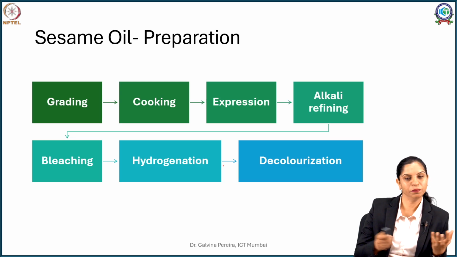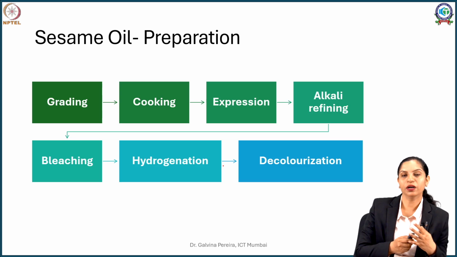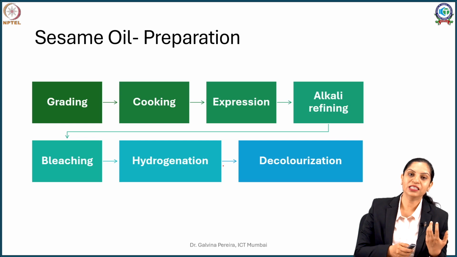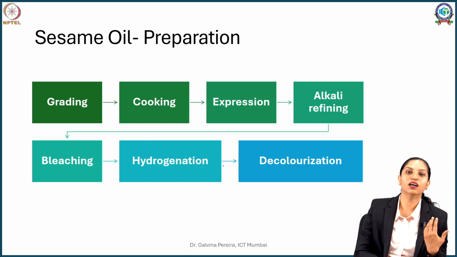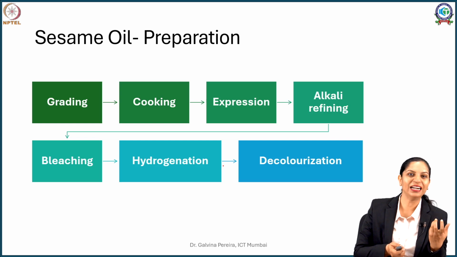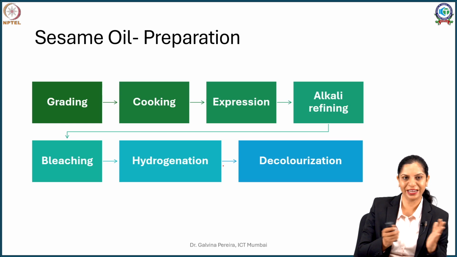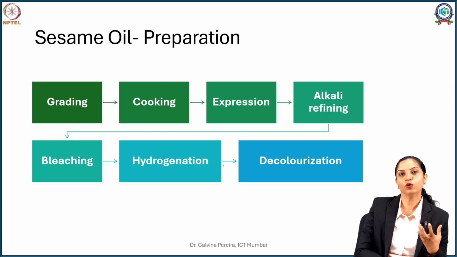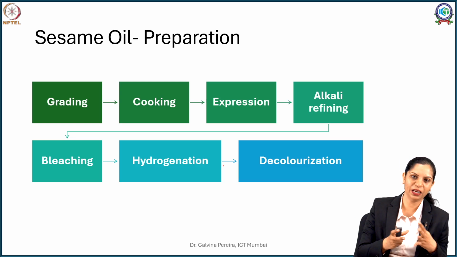Now you can press it as such with a mechanical press, but it is said that if you cook or steam these seeds, the oil content or the efficiency of extraction improves. Now one limitation is, if you overcook it, the seeds tend to become very soft and slimy and obstruct the extraction process. So you need to be very wise, and they are carefully cooked with minimal amount of steam. Post that they are expressed in a mechanical press.